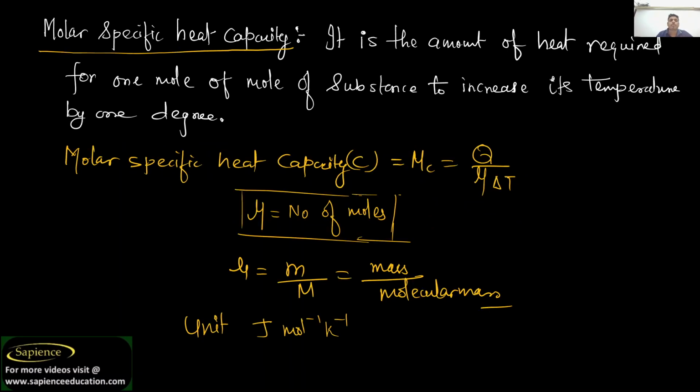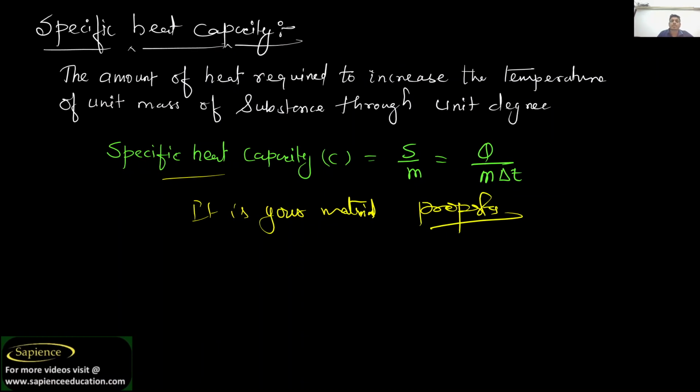Now I am talking about molar specific heat capacity. Just now we talked about mass, but when we come to molar, we talk about molar specific heat capacity. It is the amount of heat required for 1 mole of a substance to increase its temperature by 1 degree. When 1 kg was involved, we had specific heat capacity.